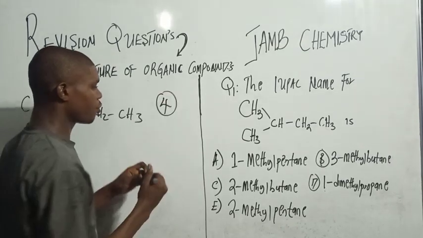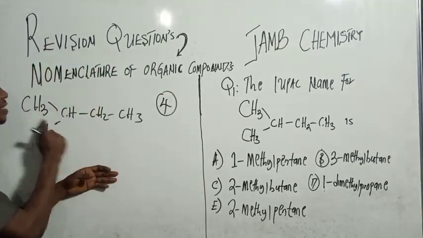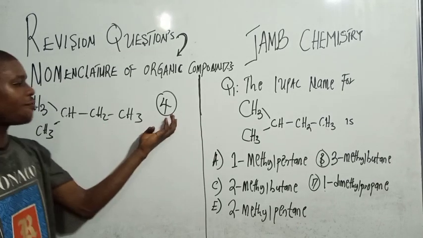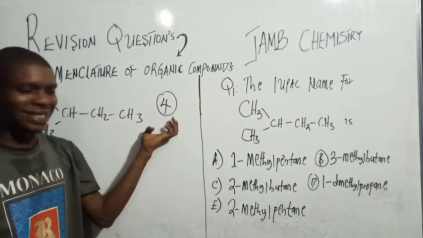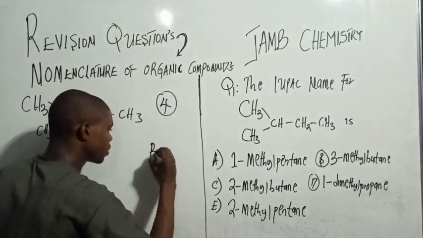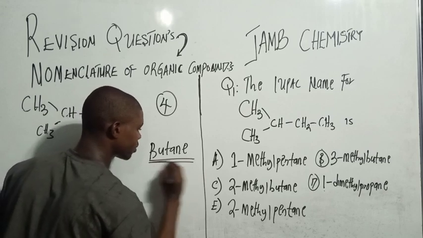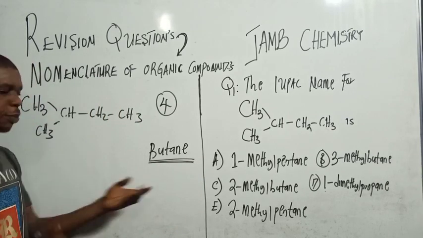There are 4, and because they are all single bonds, there is no double bond here, the fourth member of the alkane is called butane. It's called what? Butane. Right there, it's called butane.